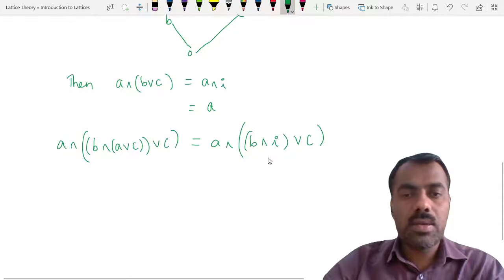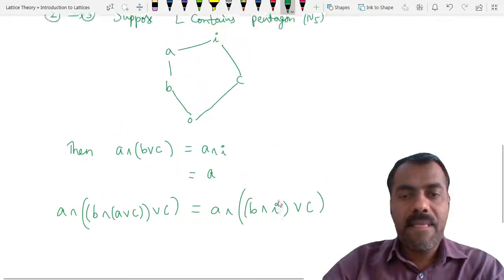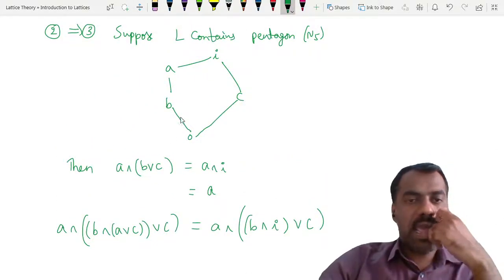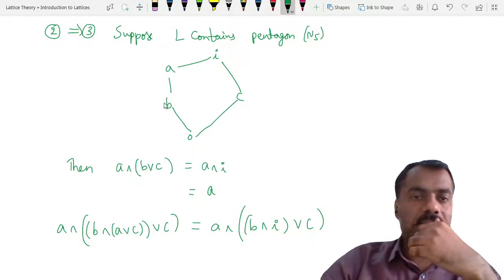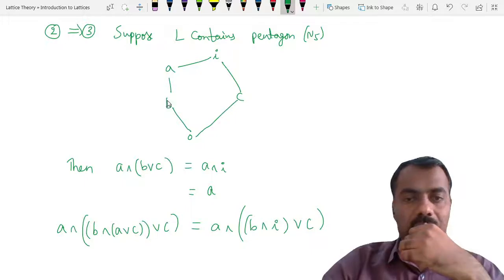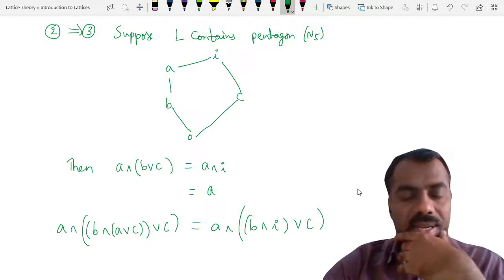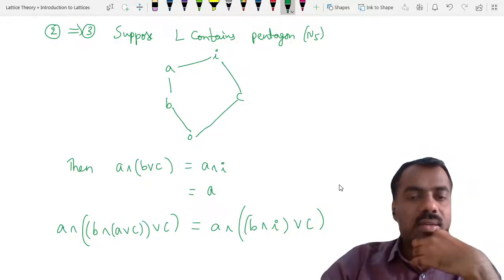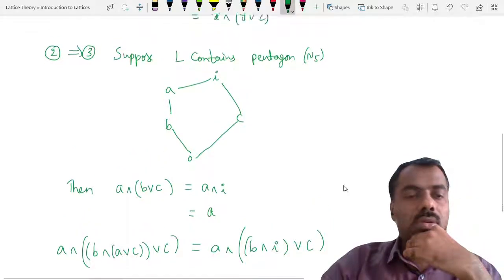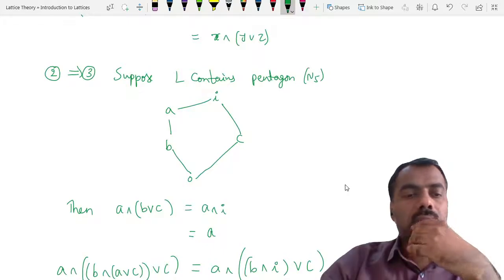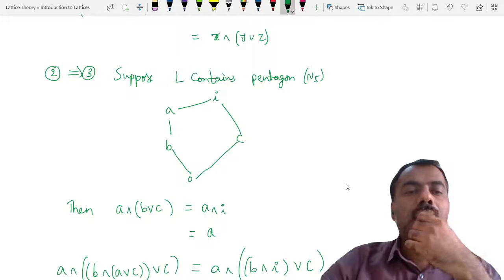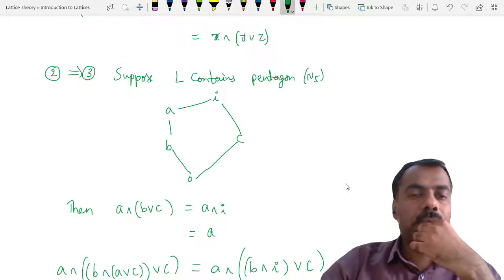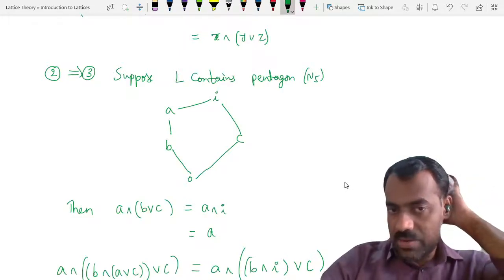Here, B meet I. What is B meet I? The meet of these two is B. Then B join C is I. A meet... we are not getting any contradiction anywhere, right? So where is it? A meet B join C. Somewhere we should get it.